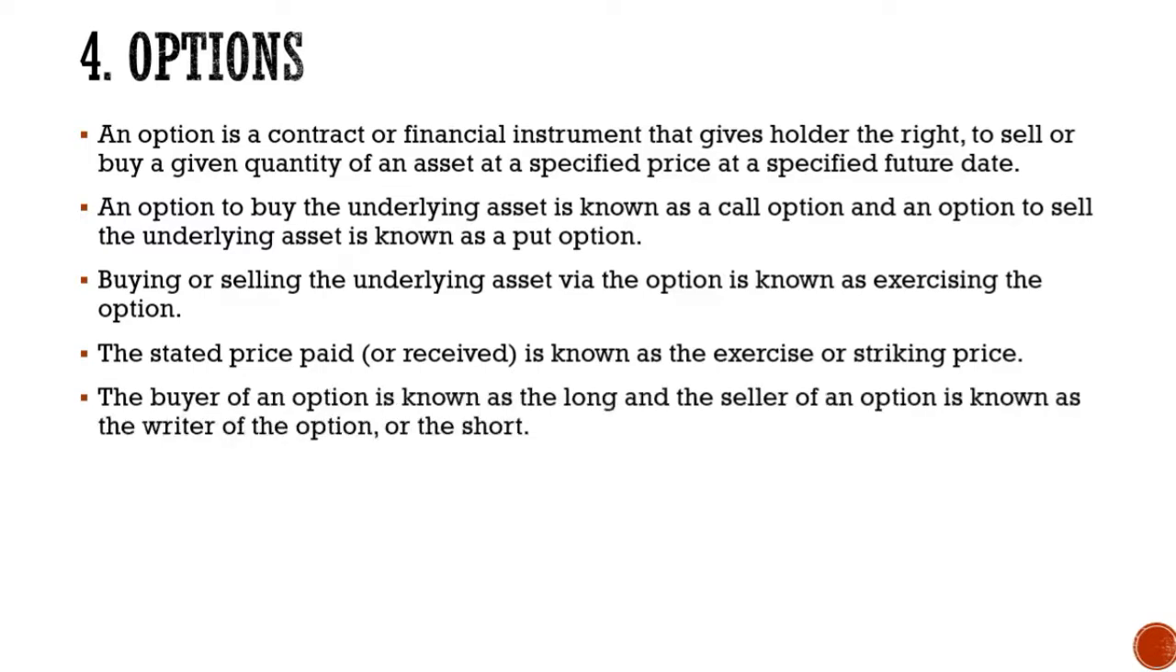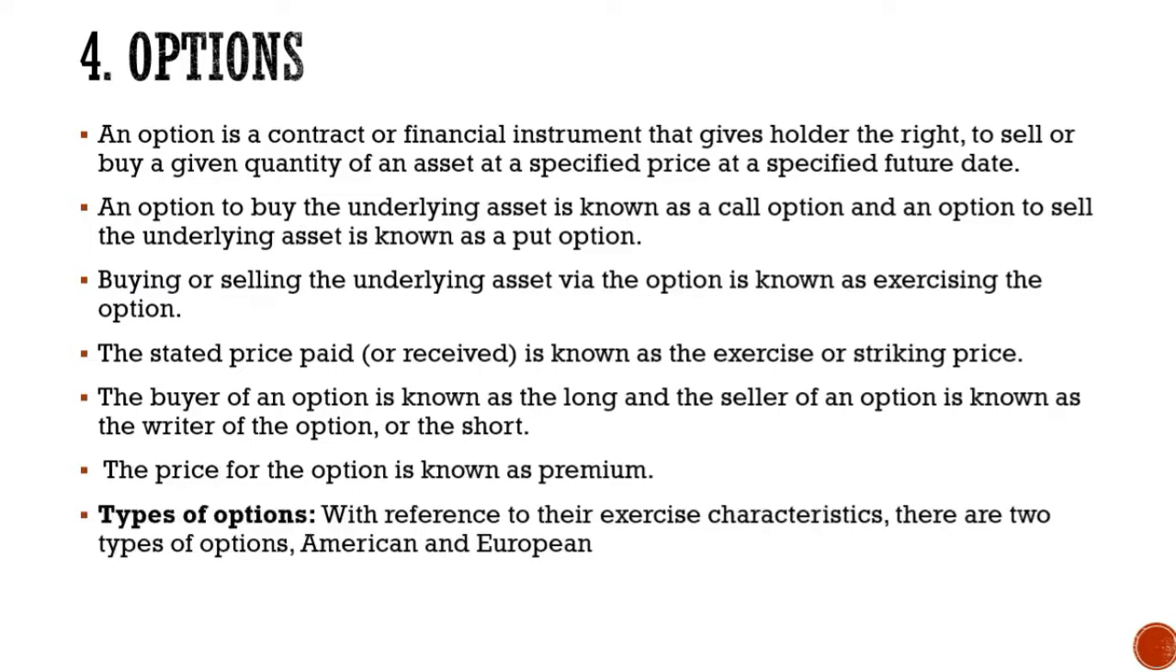The buyer of the option is known as the long, and the seller of an option is known as the writer of the option or the short. So the buyers are usually called long and the sellers are usually called short. The price for the option is known as premium. With reference to the exercise characteristic, there are two types of options available at present. One is the American option and the second is the European option.